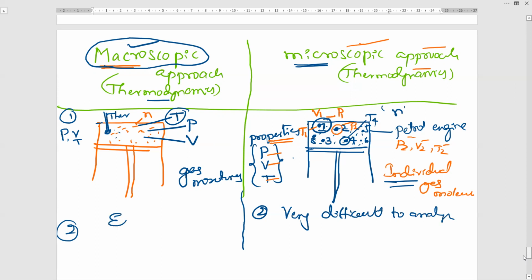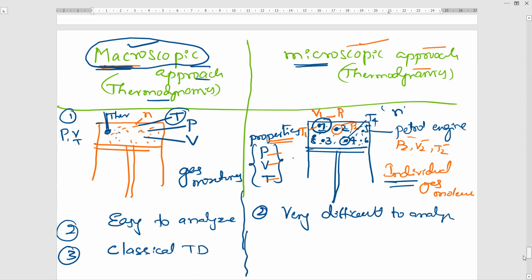Macroscopic is easy to analyze, easy to conduct experiments in the laboratory. So out of these two, in your course, you are studying macroscopic thermodynamics. The study of the macroscopic approach to thermodynamics is also called, keep in mind, classical thermodynamics. So which thermodynamics are you studying? If somebody asks you which thermodynamics you are studying, you should say classical thermodynamics. They may ask you what is the microscopic approach of thermodynamics, that is